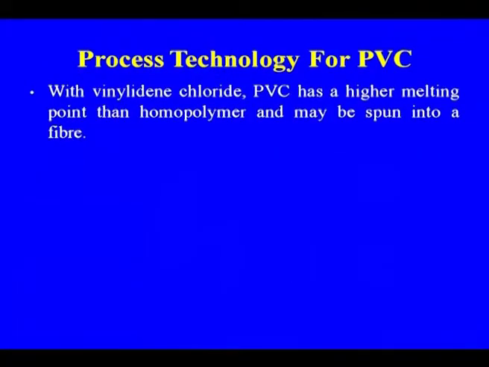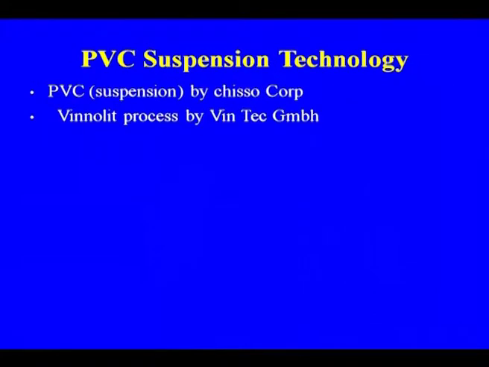With vinylidene chloride, as in the case of synthetic fiber, vinylidene chloride has been added in the case of acrylic fiber. So the PVC has a higher melting point than the homopolymer and may be spun into a fiber also. So this is PVC by suspension: Chisso Corporation is the process licensor, and the Vinnolit process, both processes are based on suspension polymerization.